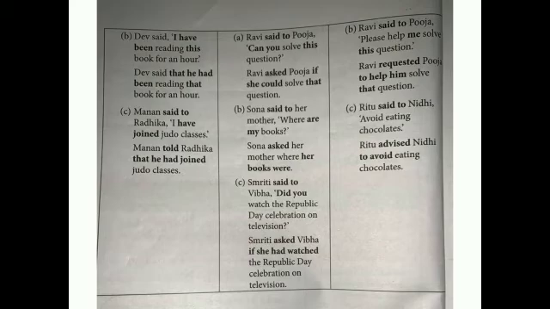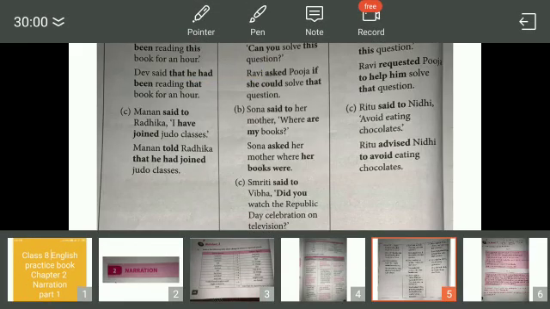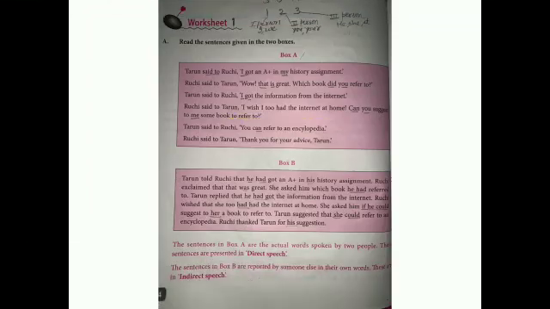Now see your worksheet. Here is one very important rule: SON. SON means SON 1, 2, 3. S stands for subject, O for object, N for no change. And one means first person, that is I, we; second means second person, you, yours; and third person means he, she, it. So based on these rules, you have to solve.